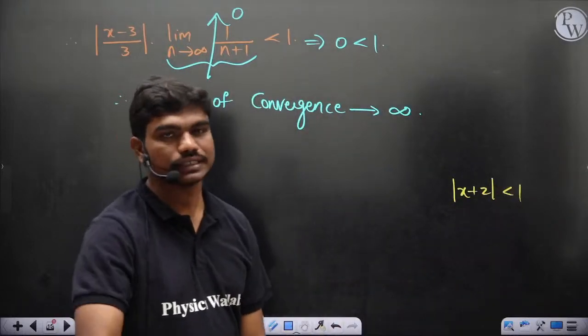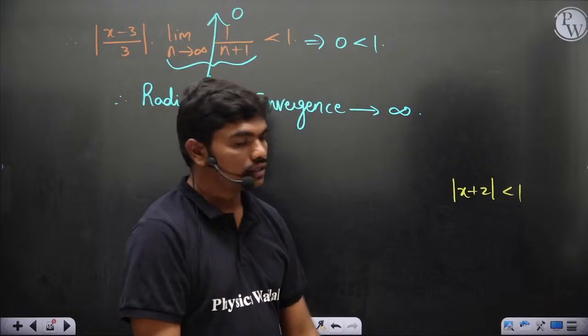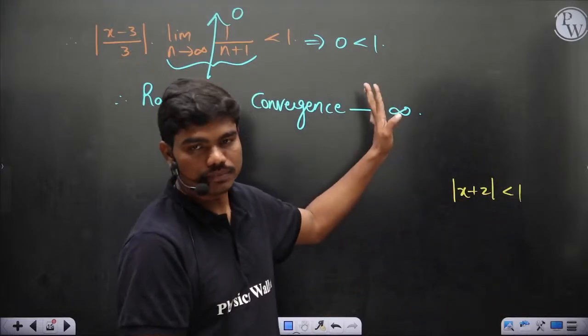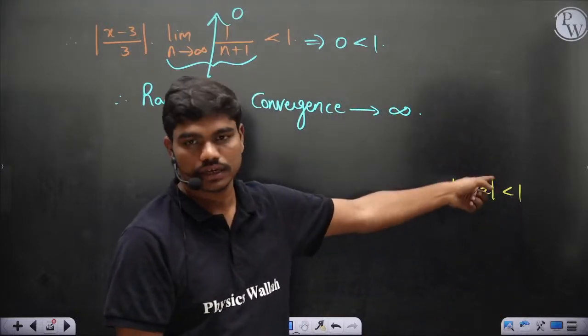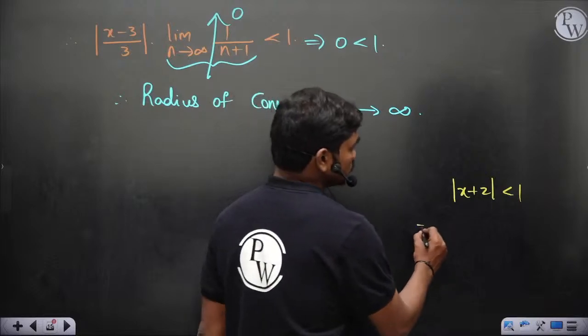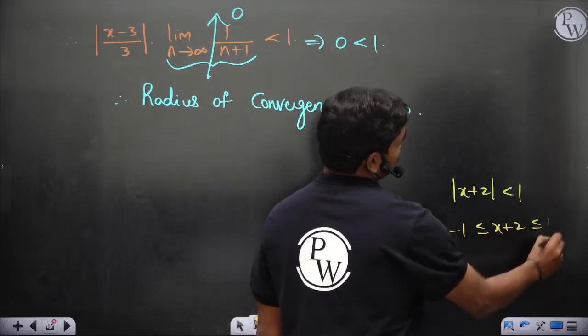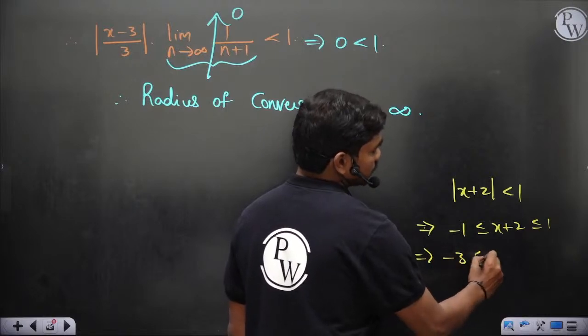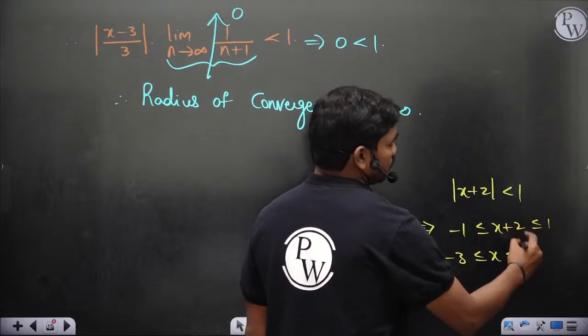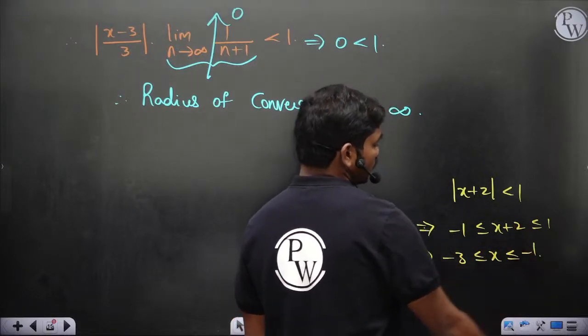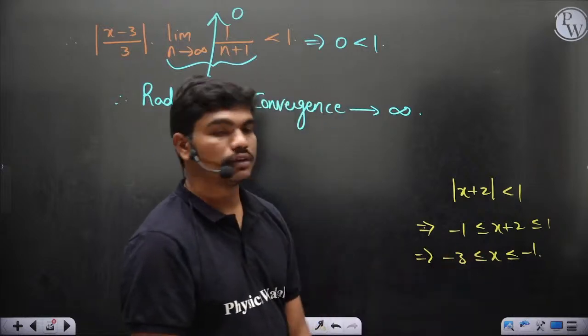Okay, for example, clear? Let's say after doing the final calculation for some series, you got something like this. So this tells you -1 ≤ x + 2 ≤ 1. If you subtract 2, -3 ≤ x ≤ -1. Okay, so you can see these are the values.